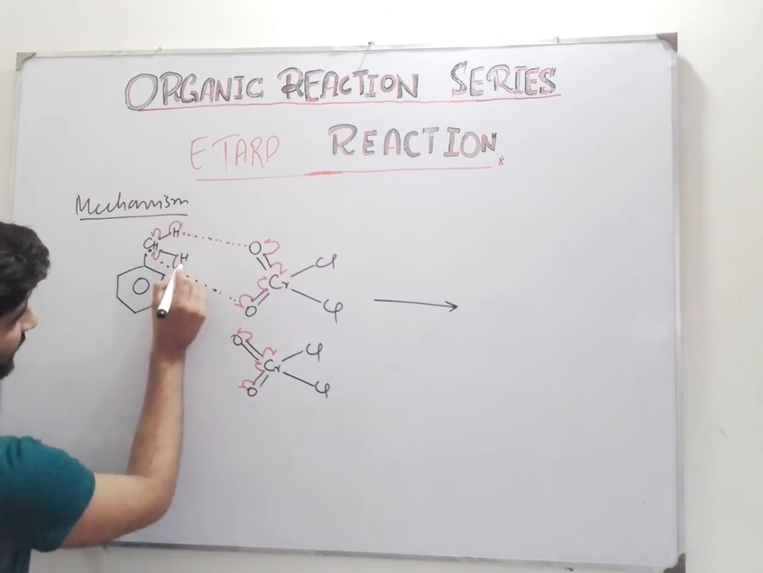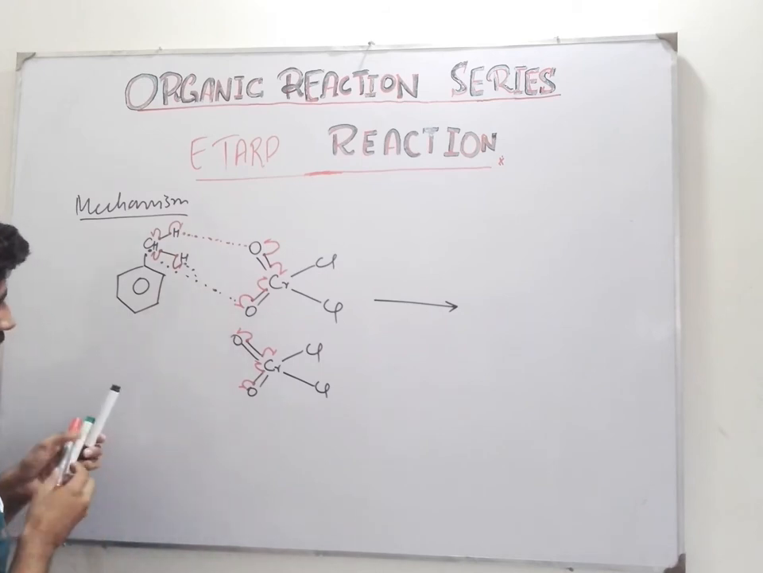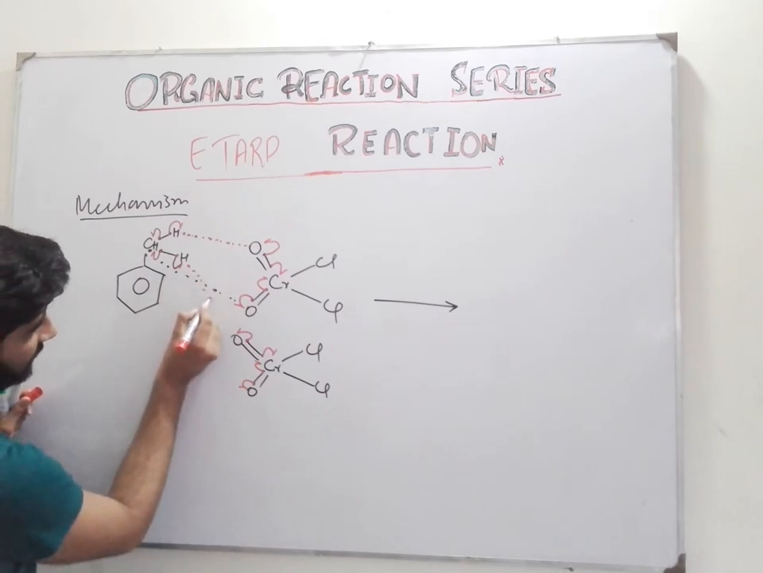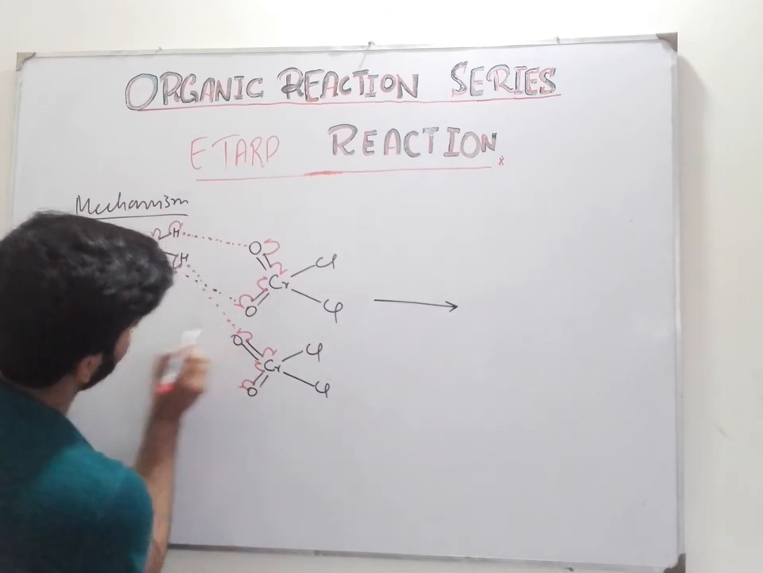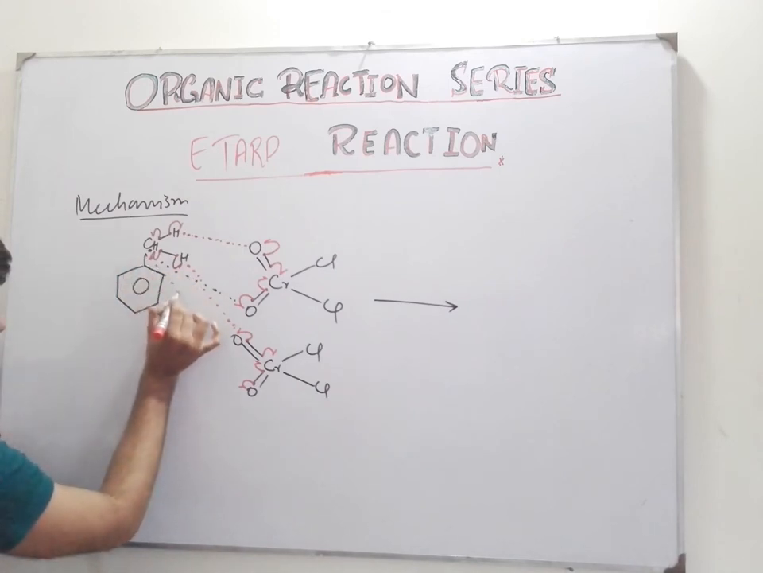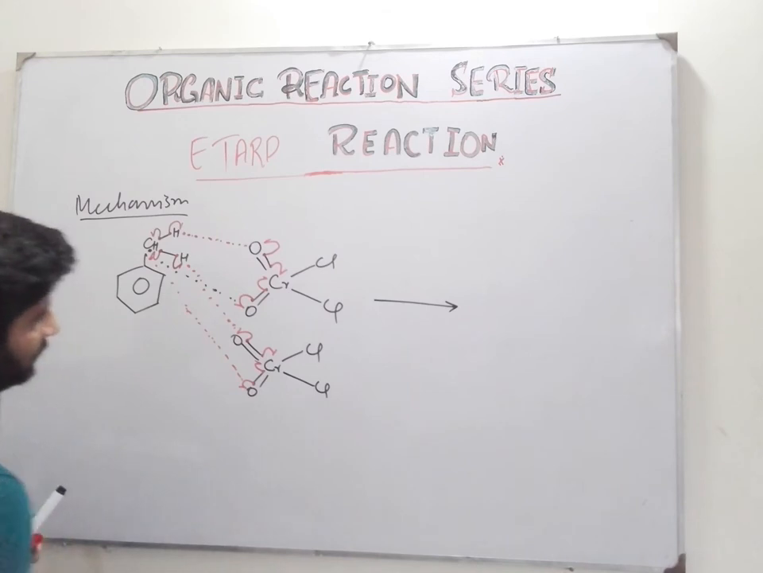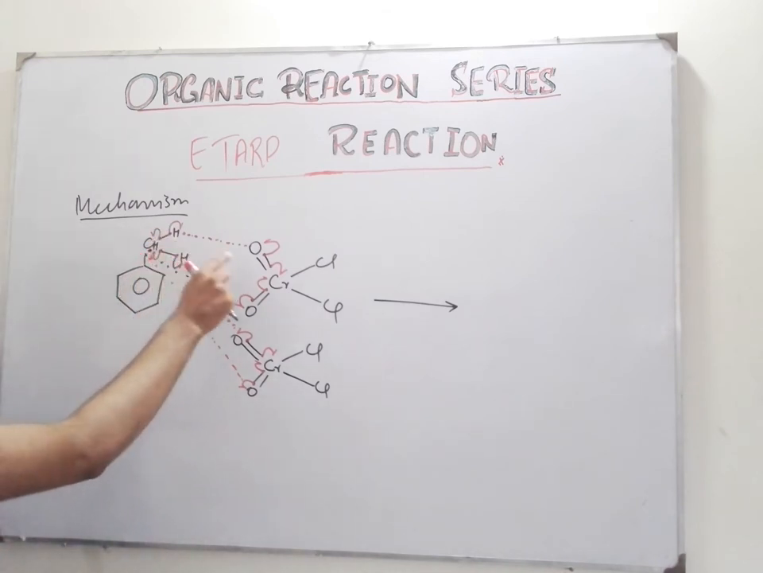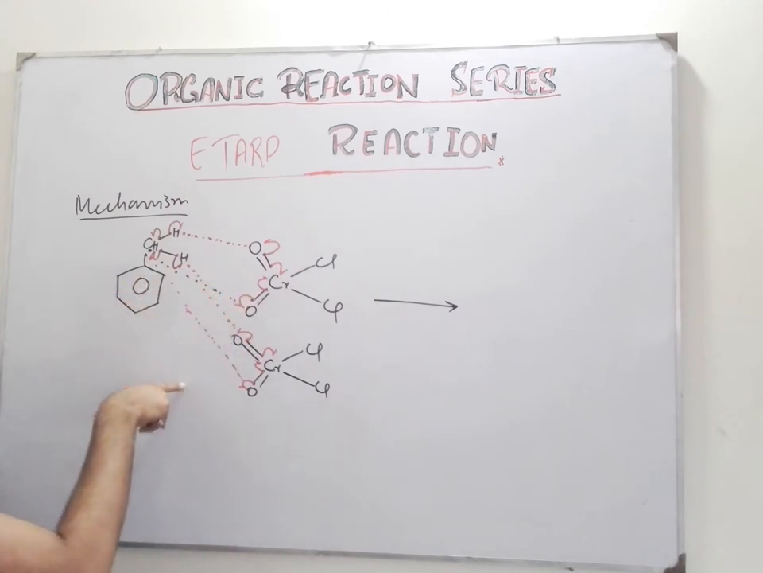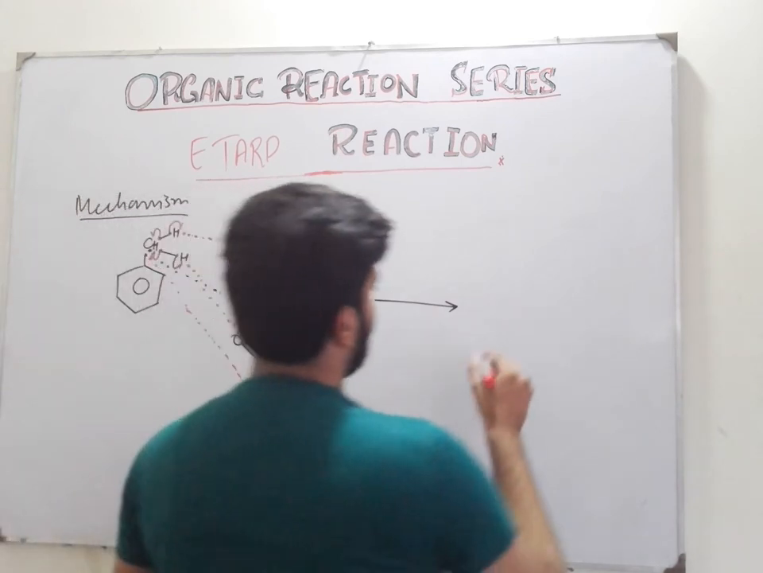Similarly, I represent it by a red marker. Bond formation takes place between this hydrogen and this oxygen, and between this carbon and this oxygen. A brown chromium complex is formed.